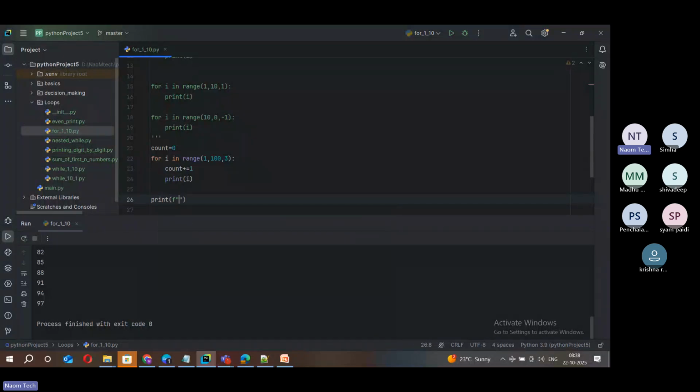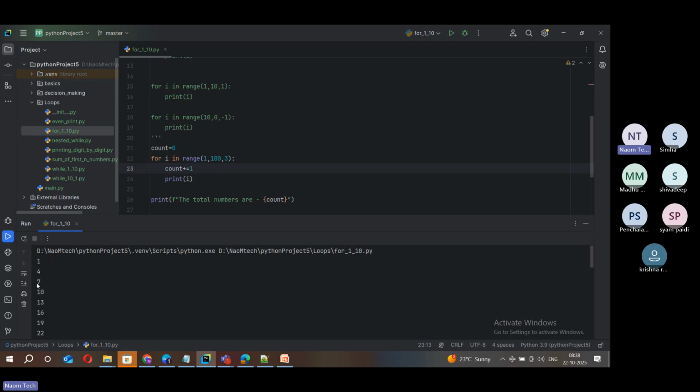You can use an F string: the total numbers are, and then you can just add that count. So with this step incrementing by 3, let us see how many values are there in the first 100. Okay, let's run it now. Now you have a count of 33 numbers when we increment by 3. You got it, right? So this is how this range function works.